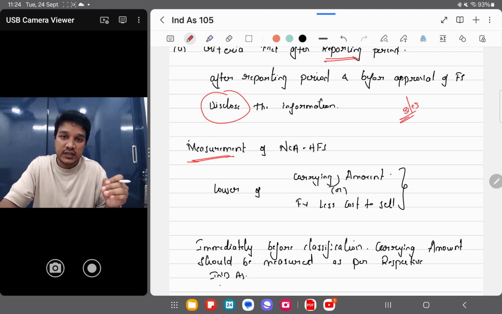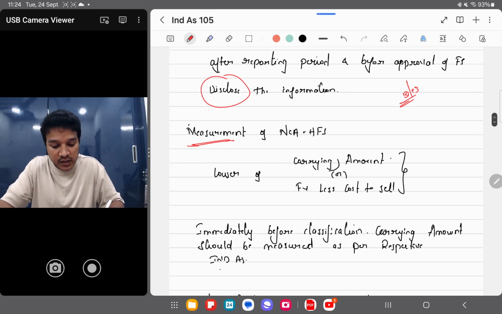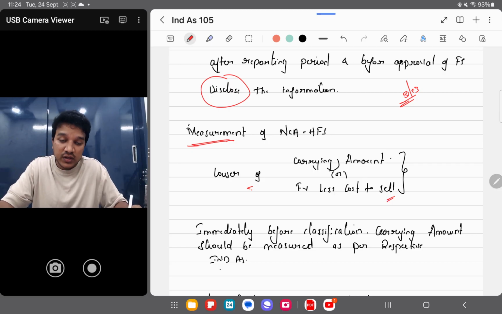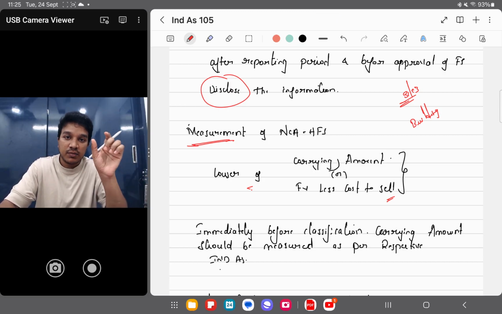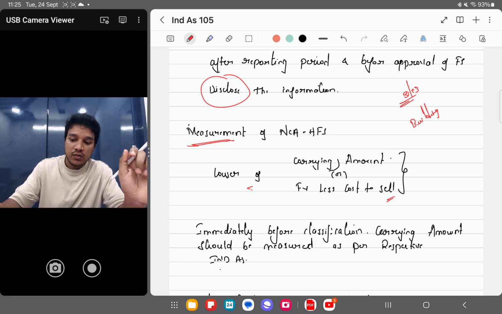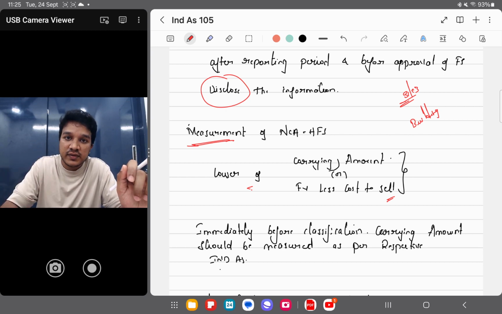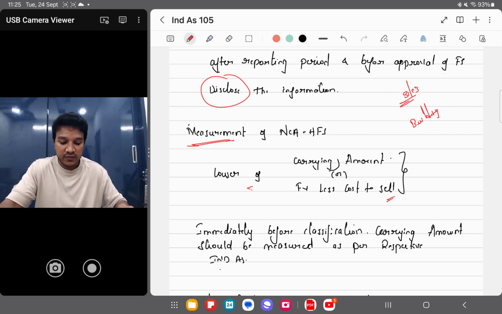How do you measure non-current asset held for sale? Lower of carrying amount or fair value less cost to sell is what it says. This is first. Let's take an example of a building. Ideally it would be measured as per Ind AS 16. उसके ऊपर depreciation भी लगाते, right? So there is some kind of a carrying amount in your books. Now I decided to sell the building. When I decided to sell the building, it will be classified as non-current asset held for sale. Ind AS 105 is applicable. Ind AS 16 won't be applicable from that date, from the date of classification.